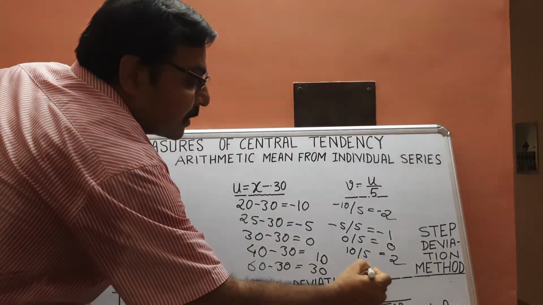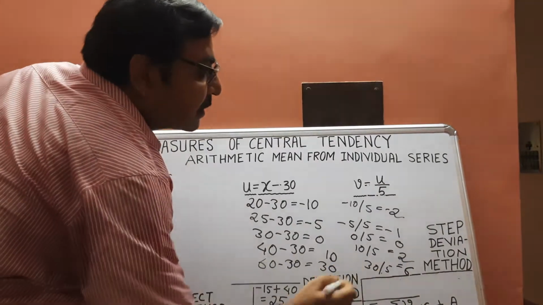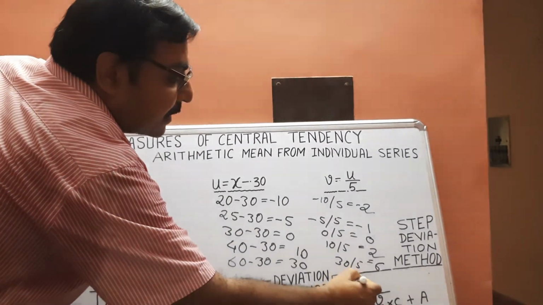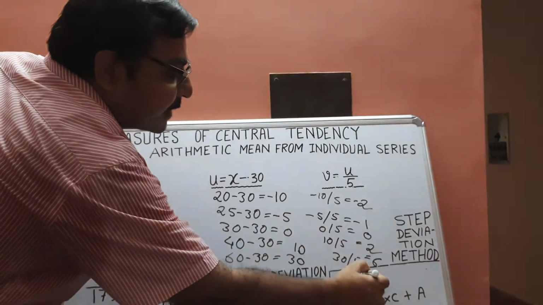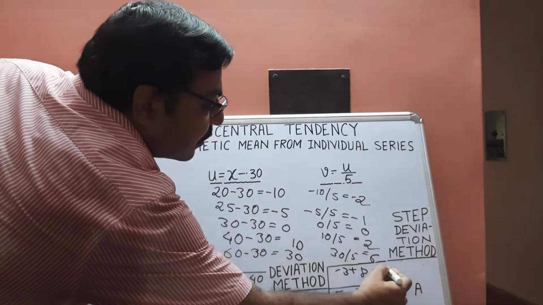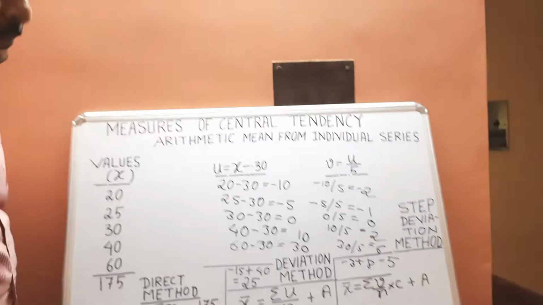At last 30 by 5, 6. So we are getting minus 2 minus 1 plus 0 plus 2 plus 6. Summation v is 5.